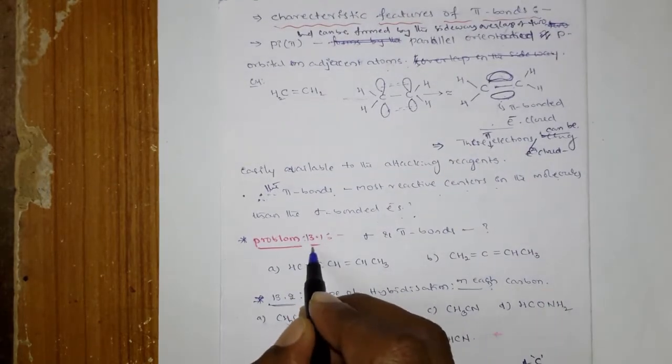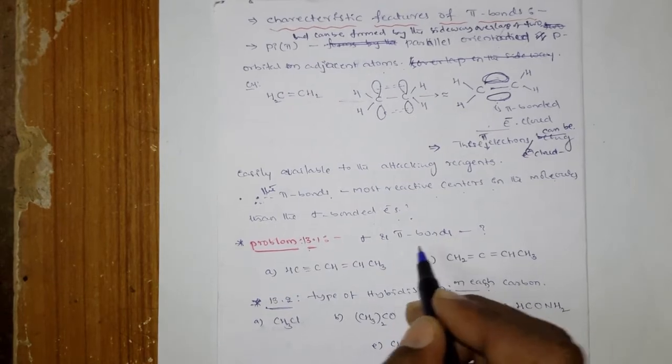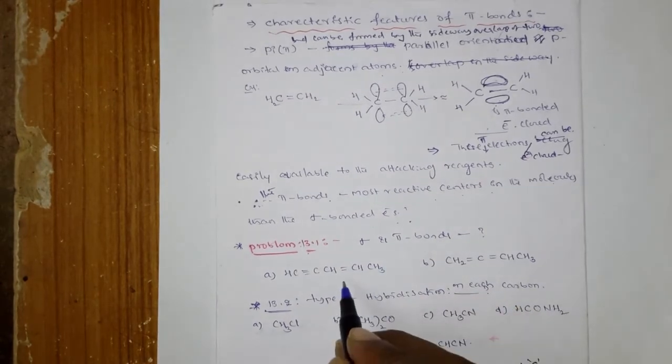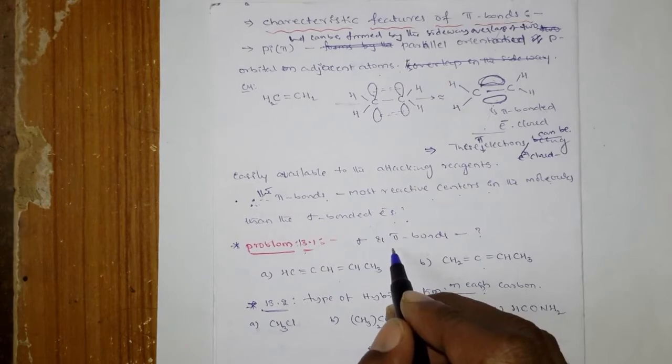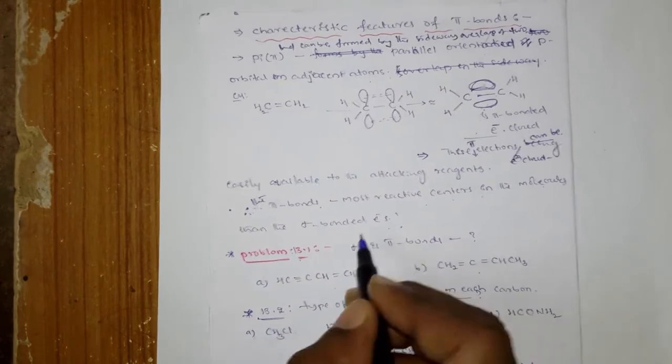And next there is a problem in your textbook, in which there are some molecules and you have to find out the number of sigma and pi bonds.